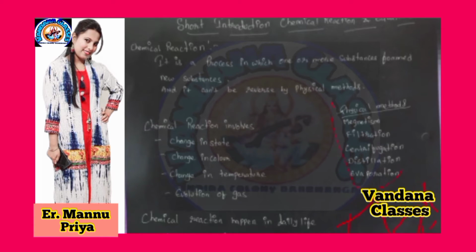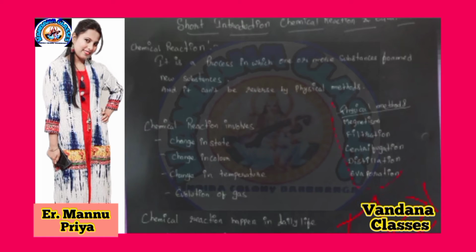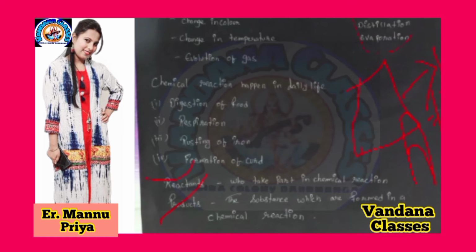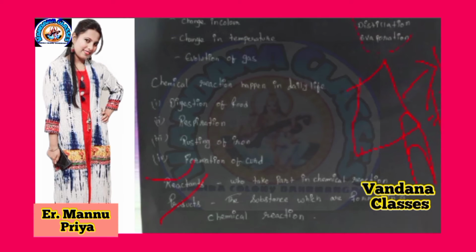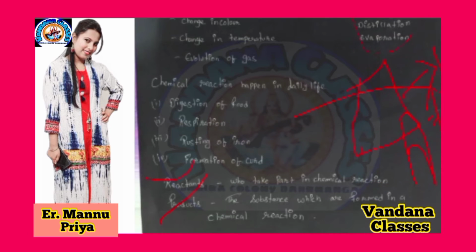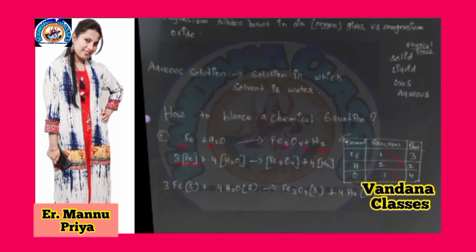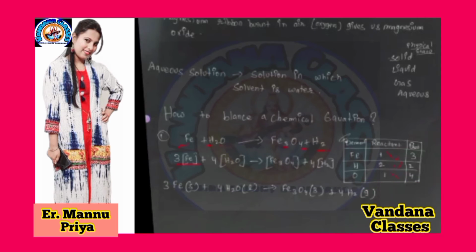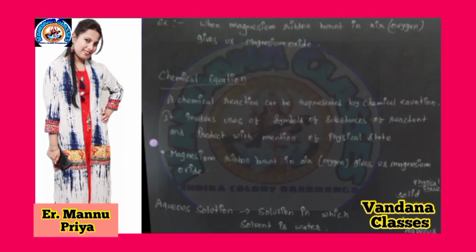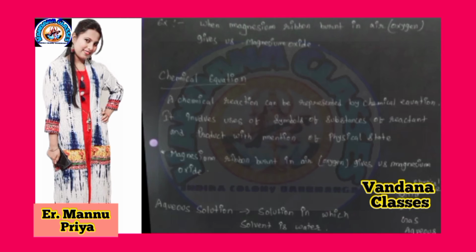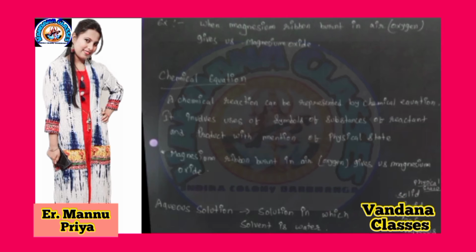In a chemical reaction there are two parts: reactant and product. The substance that takes part in a chemical reaction is known as a reactant. The substance formed in a chemical reaction is known as a product. Next slide. One example: when we take a magnesium ribbon burned in air, meaning oxygen is provided by air, it gives magnesium oxide.